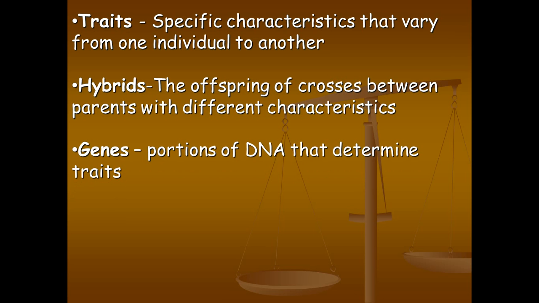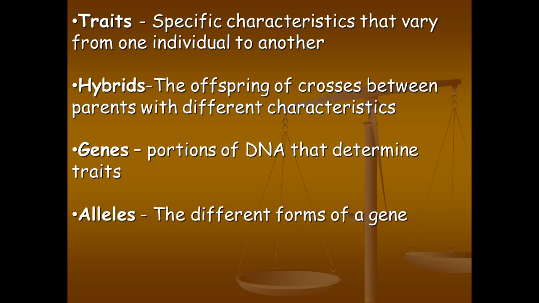Genes. These are portions or segments of DNA that determine the traits. Alleles. Alleles are different forms of the same gene. You could have a gene for hair color, or many genes for hair color for that matter, but you could have a gene for hair color, and you could have one gene for blonde hair and one gene for brown hair. So those two colors are different forms of the same gene.